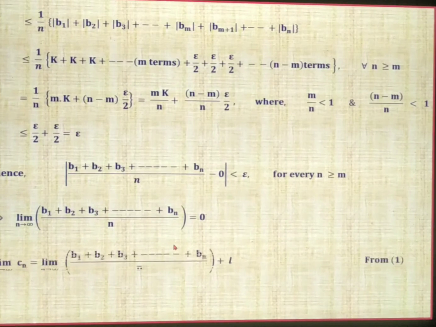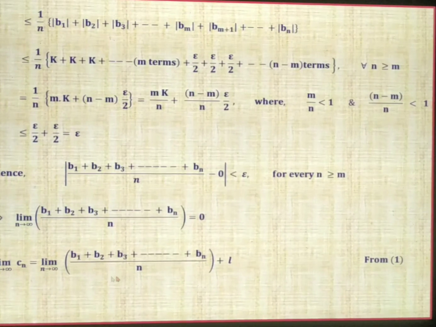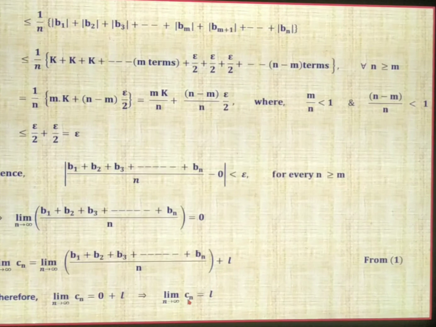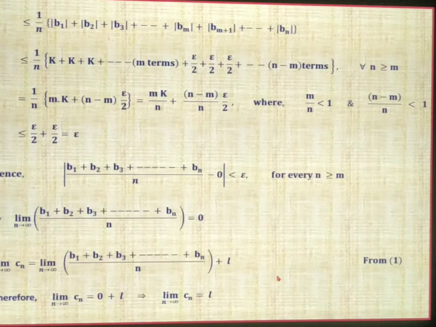So consider expression 1 now. Cn is (b1 plus b2 plus b3 up to bn) divided by n, plus l. Now apply the limit as n tends to infinity on both sides of expression 1. The limit of Cn equals the limit of (b1 plus b2 plus b3 plus up to bn) divided by n, plus l, but this limit is 0. So this term completely becomes 0. Therefore we get the limit of Cn equal to 0 plus l, that is l. So the limit as n tends to infinity of Cn equals l. This completes the proof of the theorem.